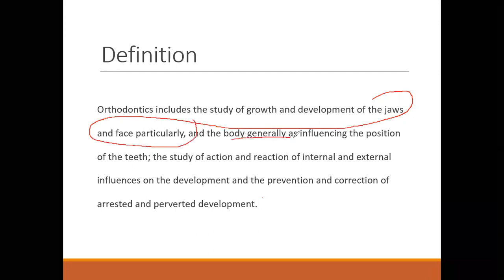But it does affect the body generally. How? Just simply take an example of a patient having proclined central incisors. Here, the upper central incisors of that patient are proclined, which means they are more protruded than the lower counterpart. Due to this increased proclination, the patient does not have good aesthetics.